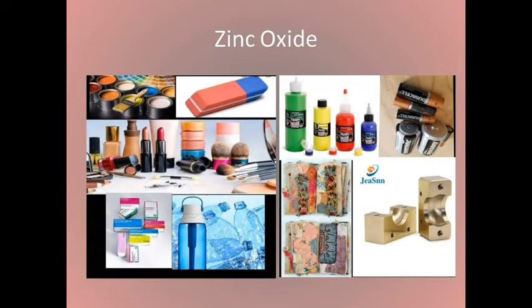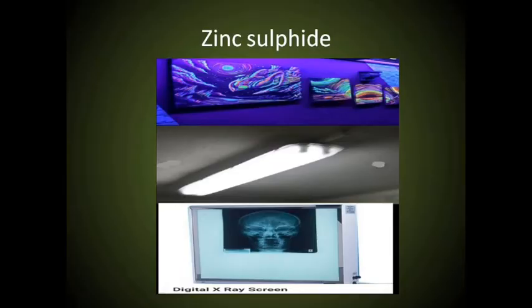Zinc oxide is used in products like paints, rubber, cosmetics, pharmaceuticals, plastics, inks, batteries, textiles and electrical equipment. Zinc sulfide is used in making luminous paints, fluorescent lights and X-ray screens.